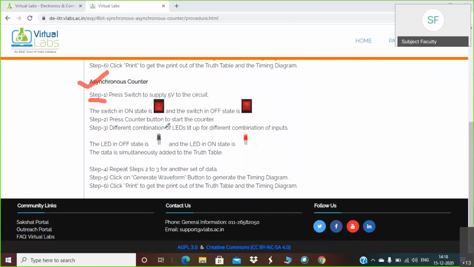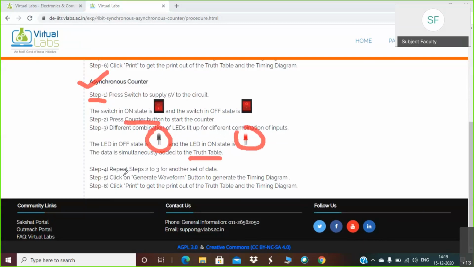Step number 2, you have to press the counter button. One counter button is provided in the simulation part, and you have to press that button to start the counter. Different combinations of LEDs will light up for different combinations of input. So when you press this counter button, what will happen after the first press or second press, for different combinations, the LEDs will be off and on. This is regarding the third point, and the corresponding data you have to input into the truth table.